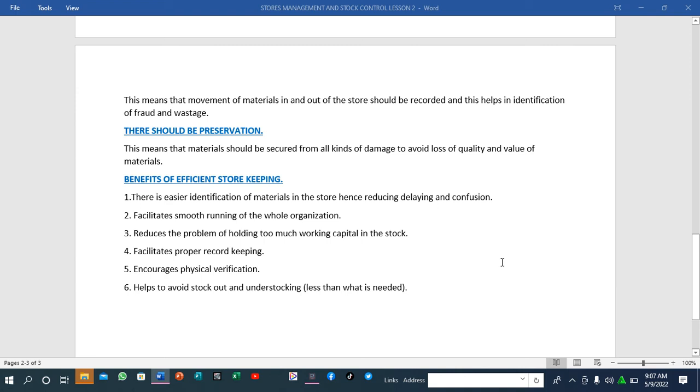It also encourages physical verification. When we talk about physical verification, as the word states, you have to physically identify that the goods are there. Because there is efficient storekeeping, if you had 20 boxes today at 7 a.m., at 10 a.m. you will know that there are 15 boxes. You have to ensure that; that is physical verification. You have to know that 5 boxes have been taken. So there is no way there will be fraud or corruption when you have efficient storekeeping.